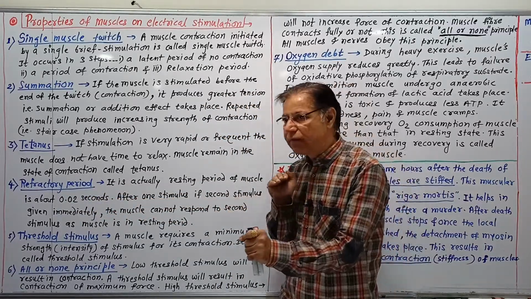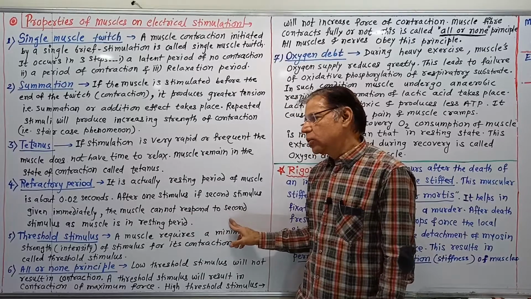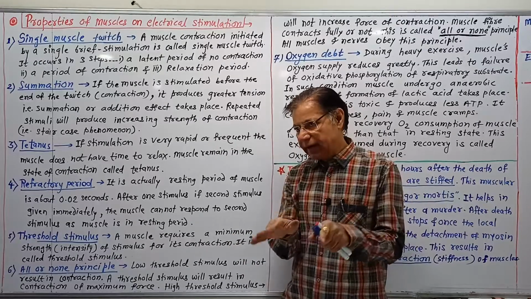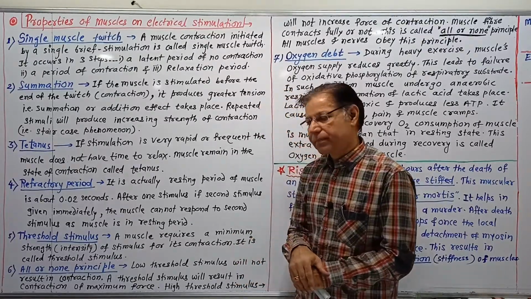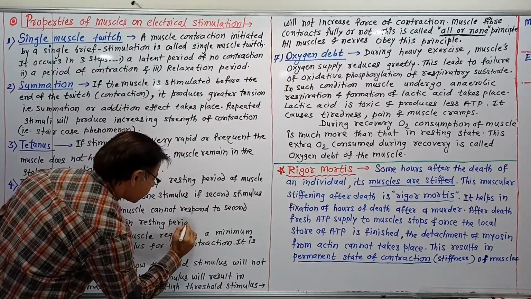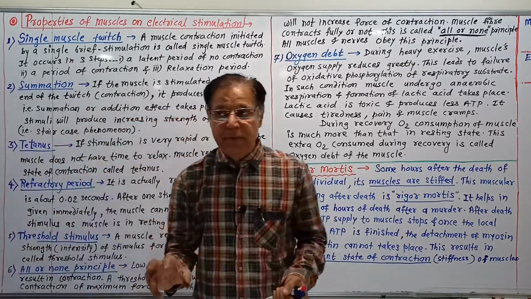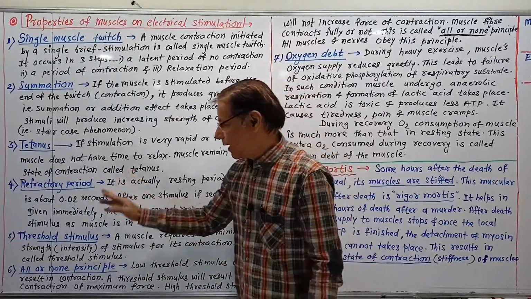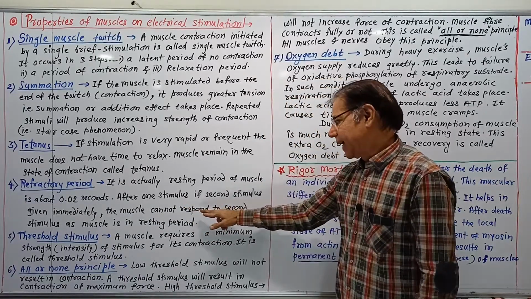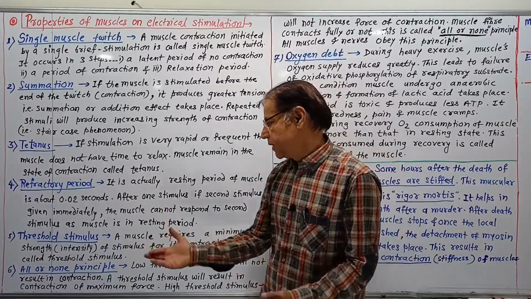If a second stimulus is given immediately, the muscle cannot respond to it, as the muscle is in a resting phase, a refractory phase. That is the refractory period.